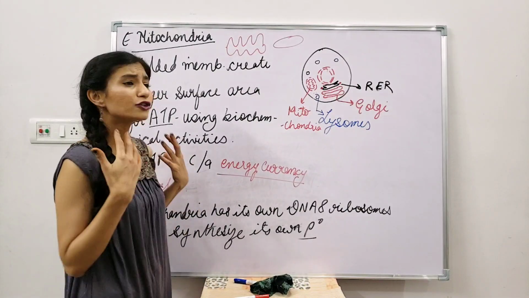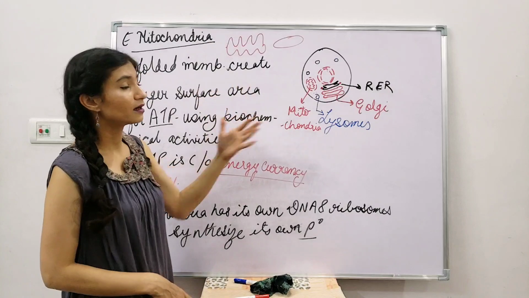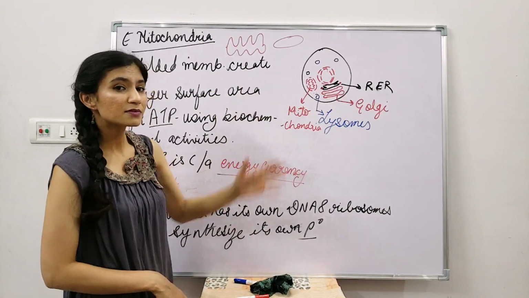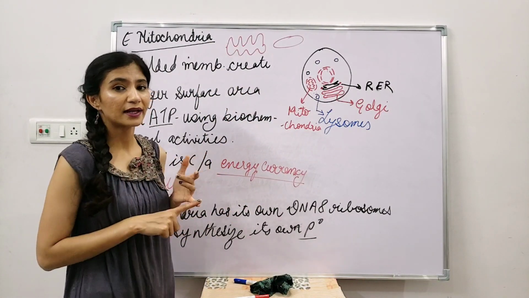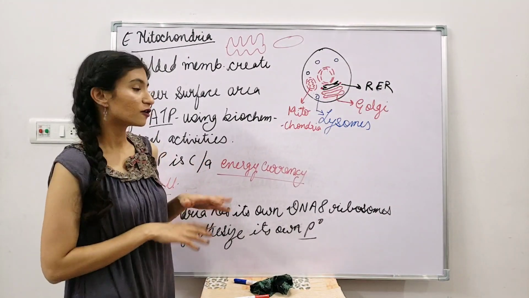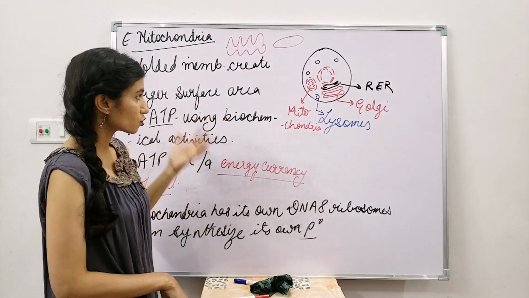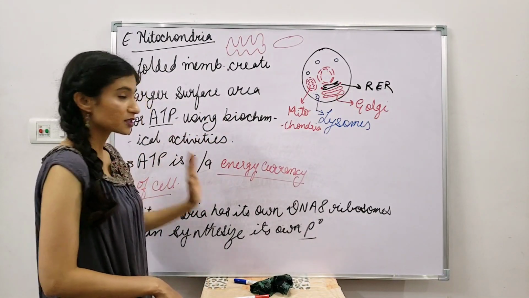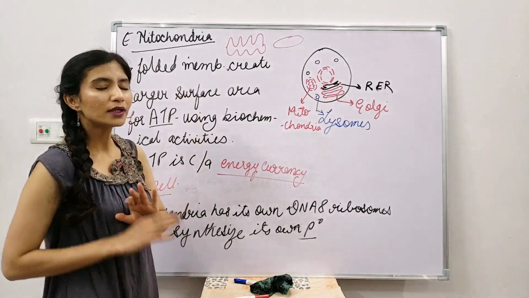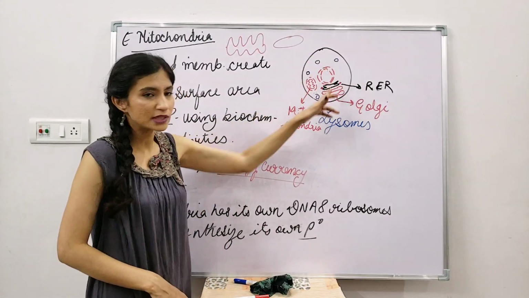Okay, and even for new biochemical or mechanical work to be performed, you need energy. So the ATP is being used everywhere to perform the biochemical activity as well as the mechanical work of the cell. Because it is being used so widely, it is called the energy currency of the cell. ATP is not only used by the mitochondria, but also by the whole cell.